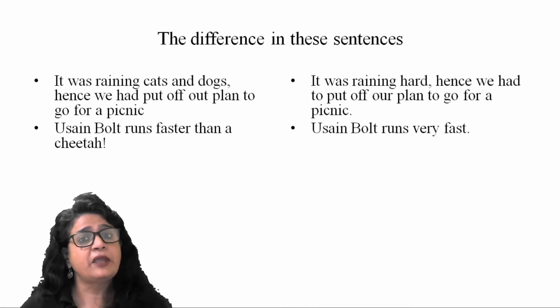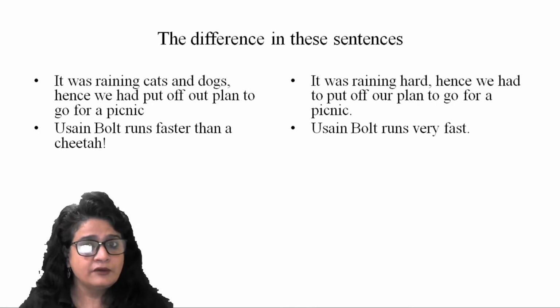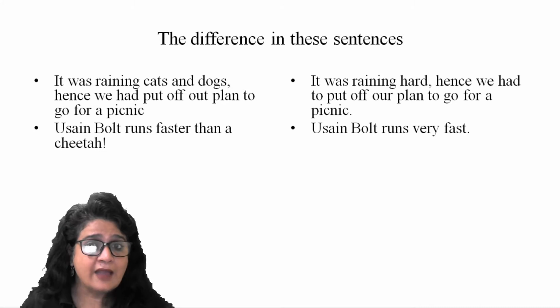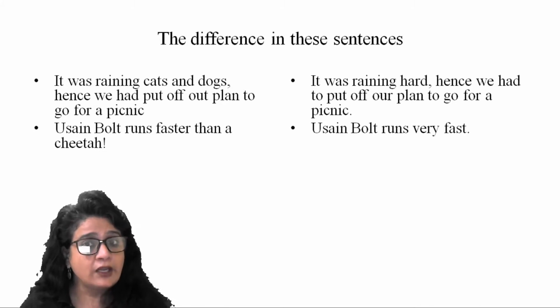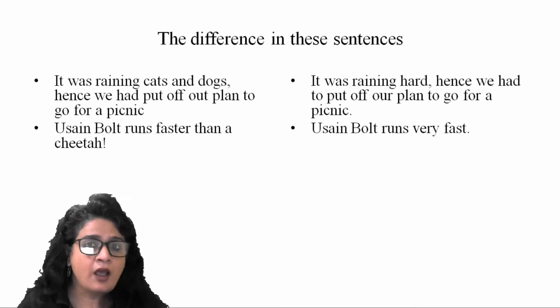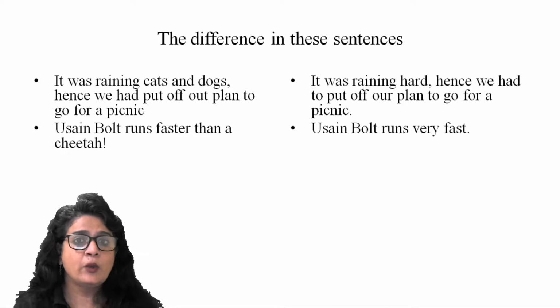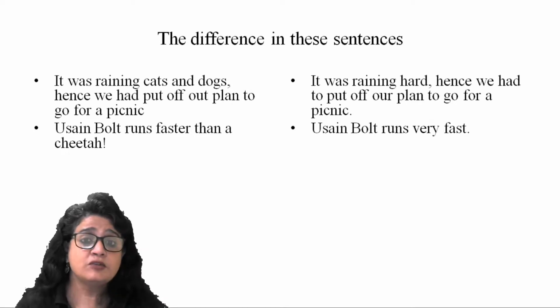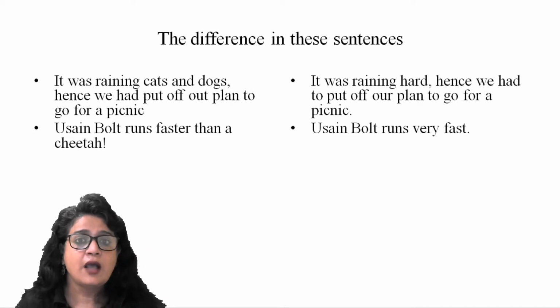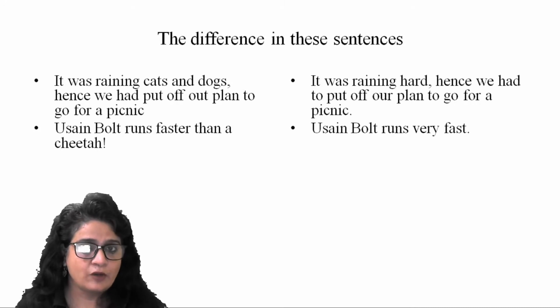You cannot anticipate that dogs and cats were falling from above. It was only raining, but so hard, torrentially, that we compare it with raining cats and dogs. This expression is used for hard or torrential rain.